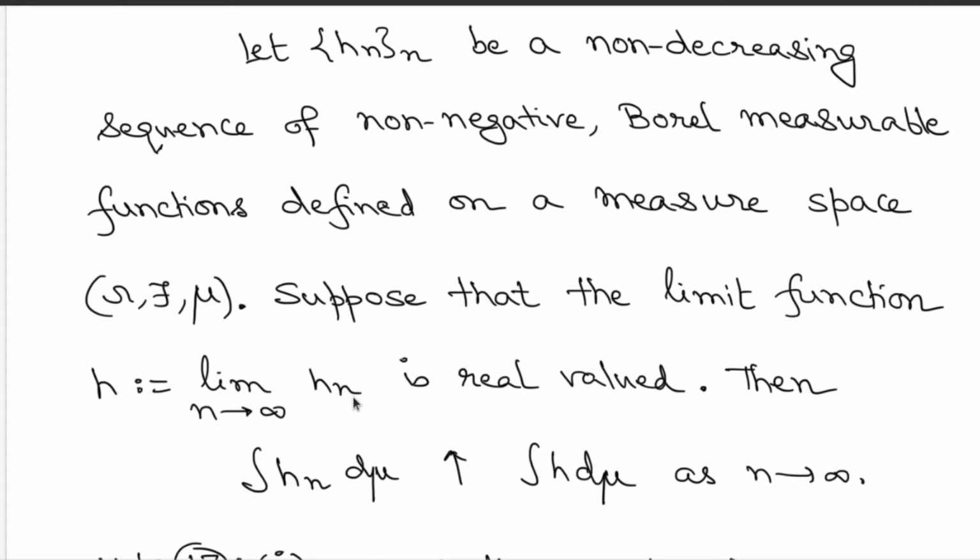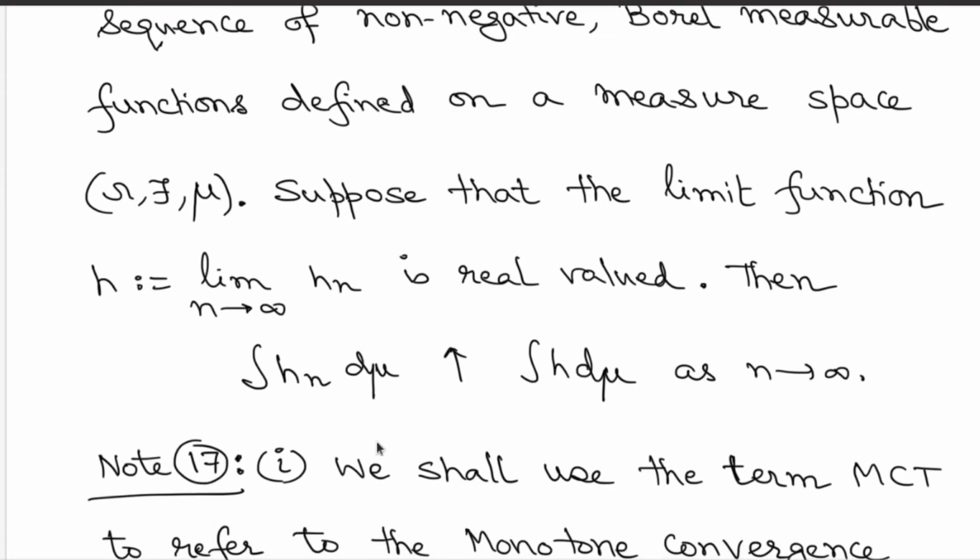Now, since the h_n are going to this limit function h and are non-decreasing, each h_n is dominated from above by h. So you have the integral of h_n dominated from above by the integral of h. What the theorem says is that this limit is exactly the integral of h, not just the inequality that you get. This is an exact equality: the limit of these integrals of h_n is exactly the integral of h. So several comments before we go into applications.